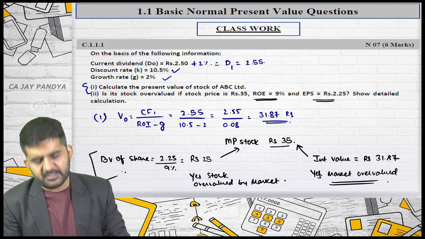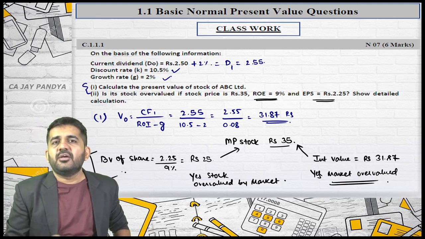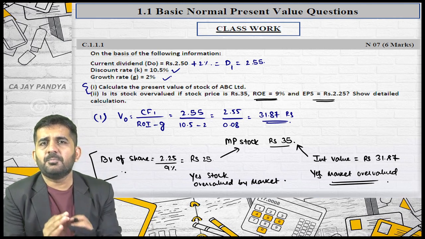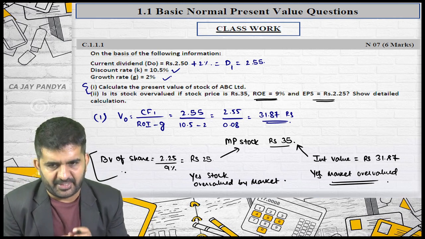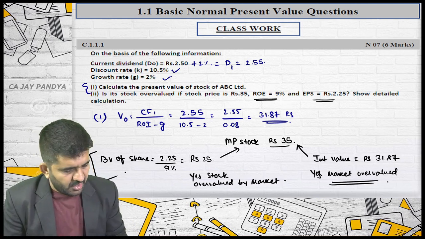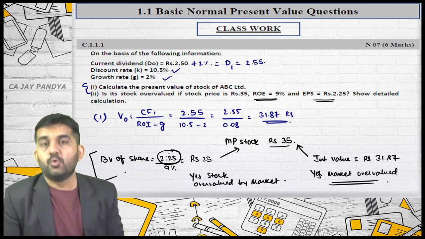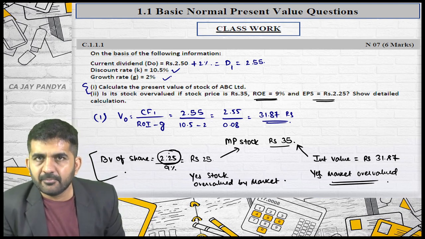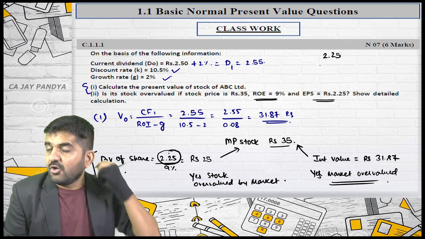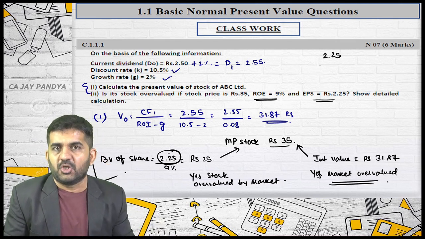Let me explain this. See, this company is earning a return on investment. I'm converting equity into investment. This company is earning a return on investment of 9%. How much dividend is it earning? 2.25 at the end of the first year, if 9% is their return on equity.